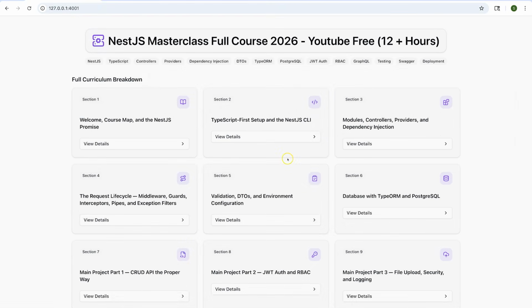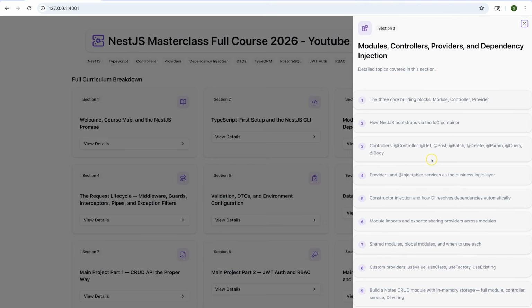Then we'll move to section 3, which is very important. We are going to understand the concept of modules, controllers and providers. Now remember, even if you're a complete beginner in NestJS, if you complete this course, I can guarantee you will be able to create any kind of API project, or if you want to get into a company where you'll be working on NestJS projects, you will be able to do it.